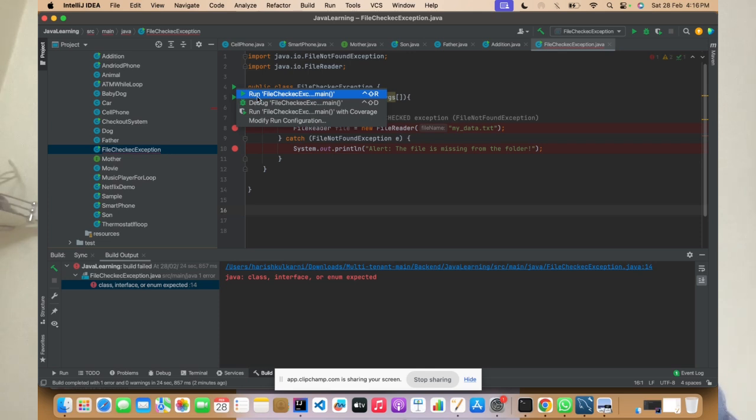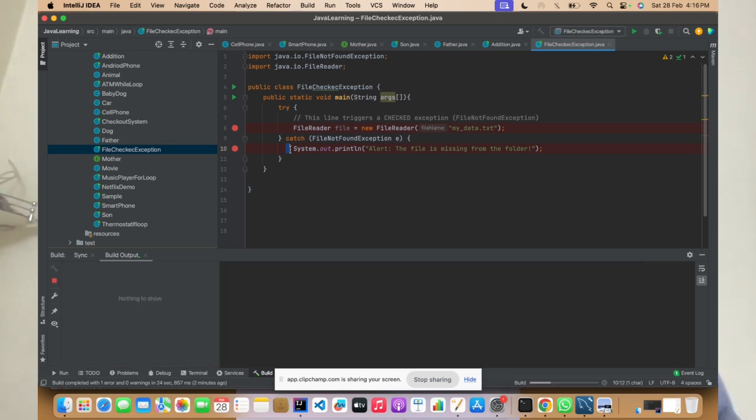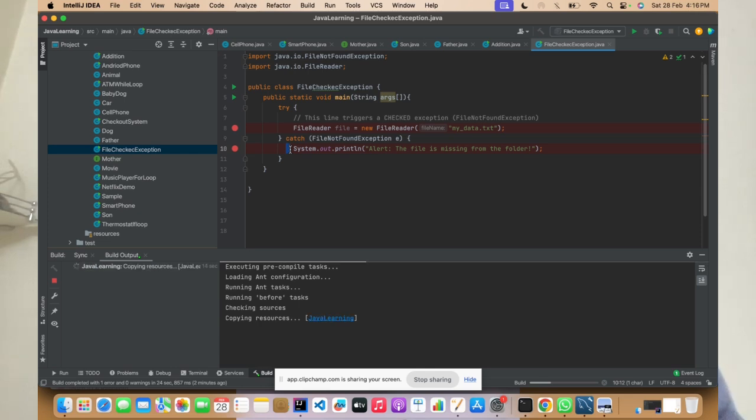If this file does not exist, it will throw an exception called FileNotFoundException, right? So how the system should behave, what you should do if you get some exception, goes in the catch block. You might throw some custom exception or a message saying this file does not exist, such types of things which you will provide here. If this file does not exist, it will throw a FileNotFoundException.